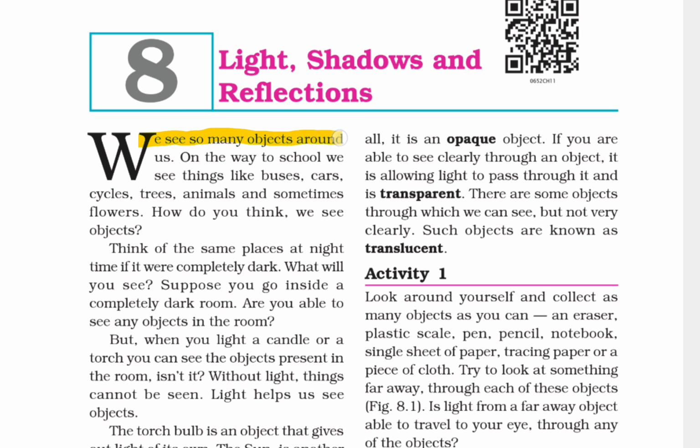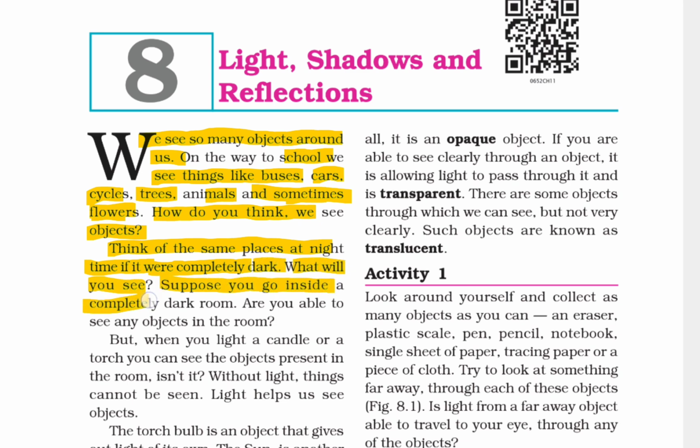We see so many objects around us on the way to school. We see things like buses, cars, cycles, trees and sometimes flowers. How do you think we see objects? Think of the same place at night time. If it were completely dark, what will you see?